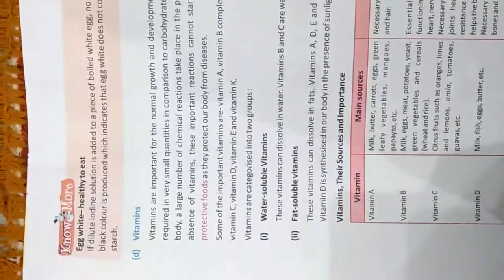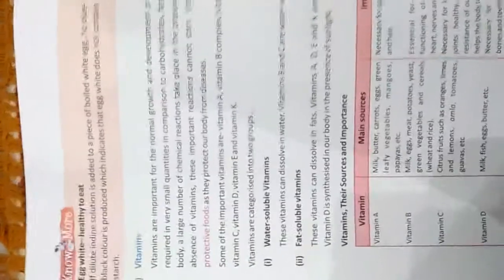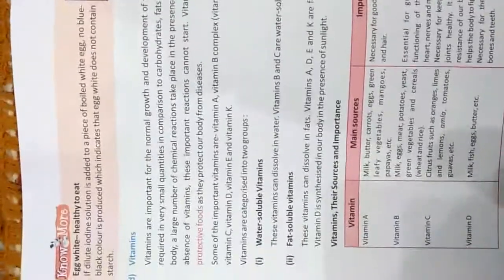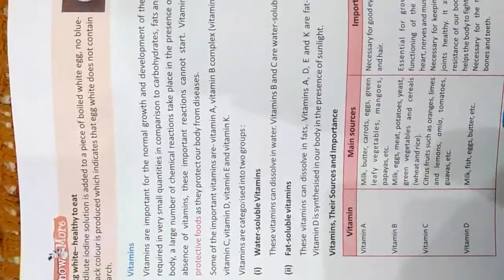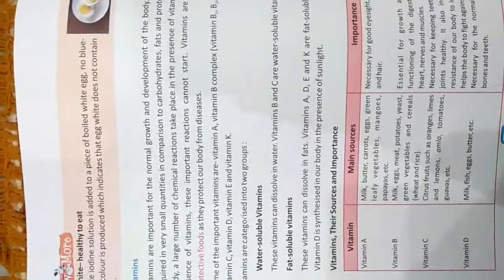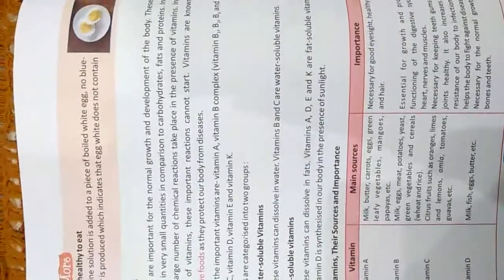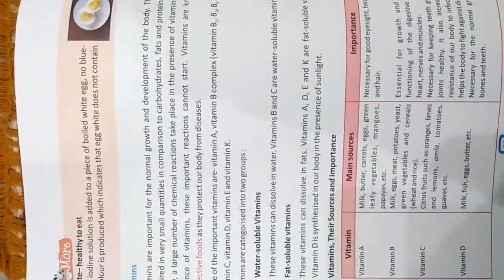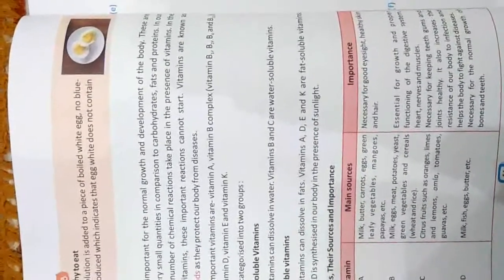Our next nutrient of food is the vitamins. Vitamins are important for the normal growth and proper functioning of our body. These are required in very small quantities in comparison to carbohydrates, fats and proteins, which are required in very large quantities.